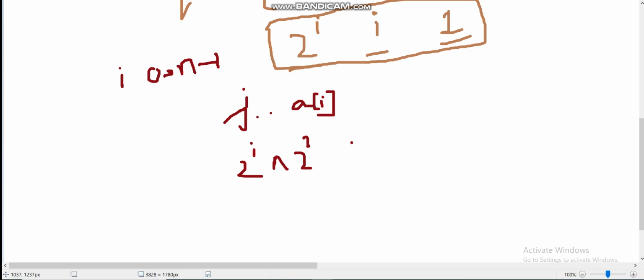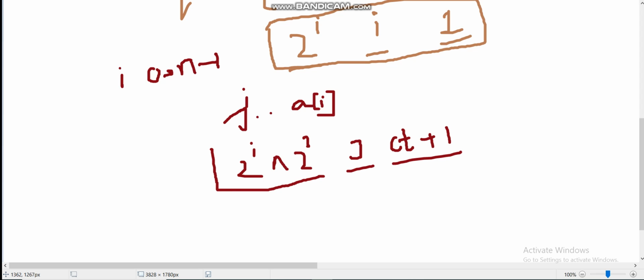Our current last node will be j, and our distance, or count, will be the current count plus 1. So we will go to 2 to the power I XOR 2 to the power j, comma count plus 1. So I think you have understood the transitions also and the DP states also. So let's see my solution.